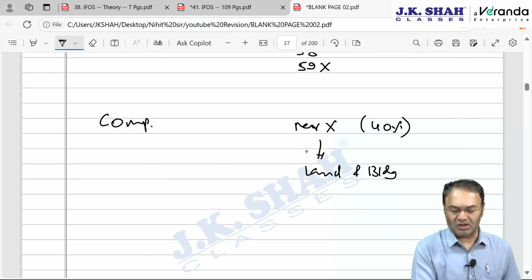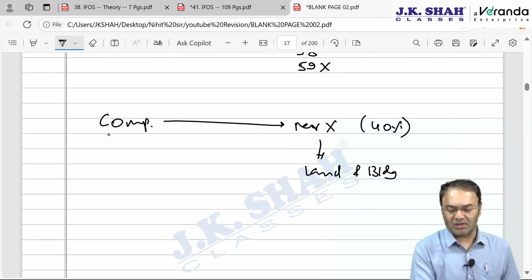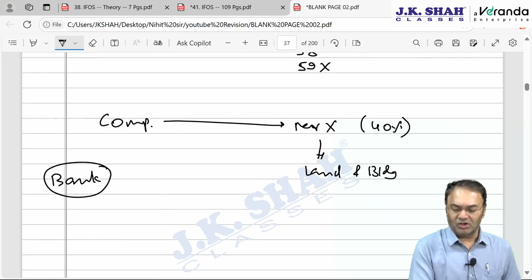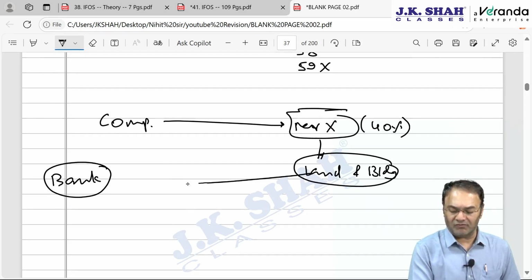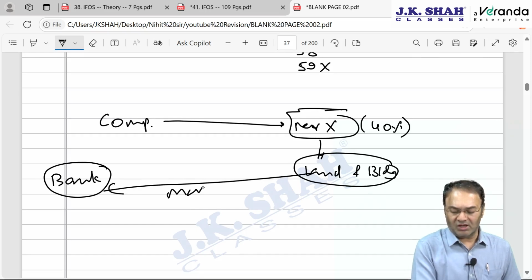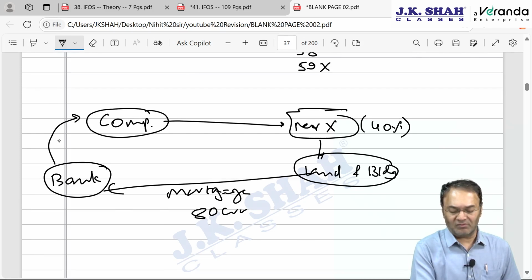So what did the company do? The company requested Mr. X that the bank is demanding some security for pledging. You do one thing, the company requested Mr. X that you give your land and building for mortgage, and he agreed. So he gave it as a mortgage. Property worth 80 crore rupees is mortgaged, so that the bank will give a loan to the company. The bank gave them a loan of 50 crore rupees.